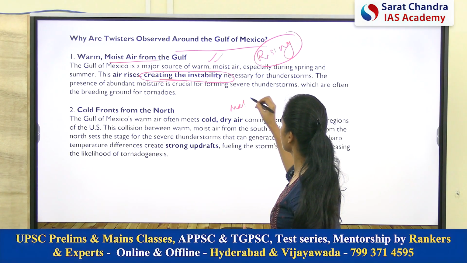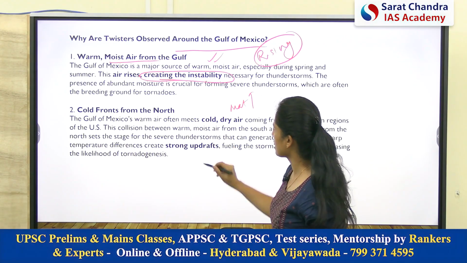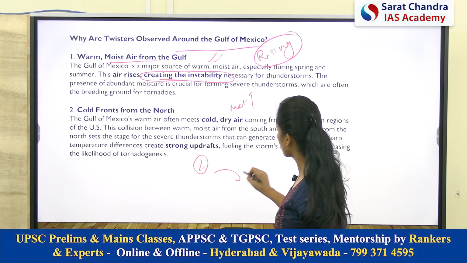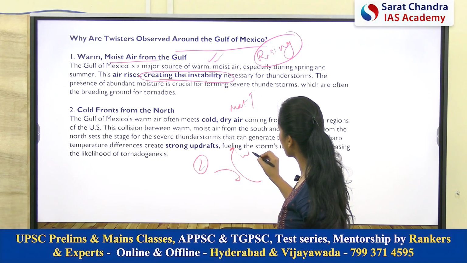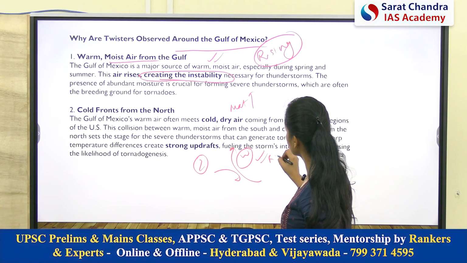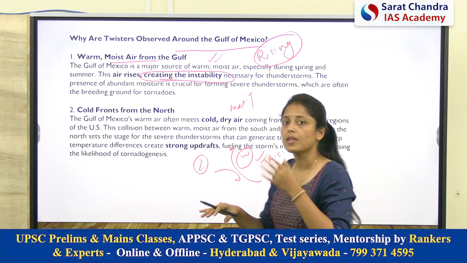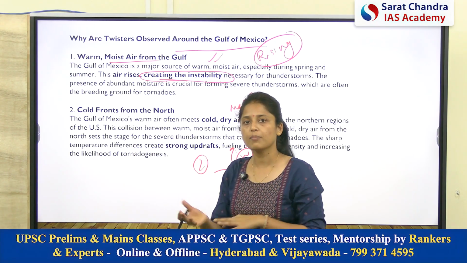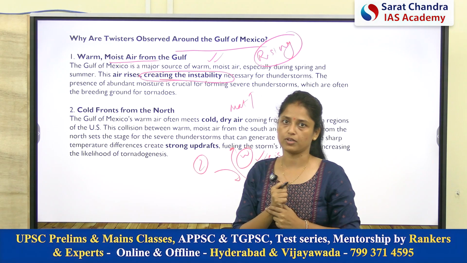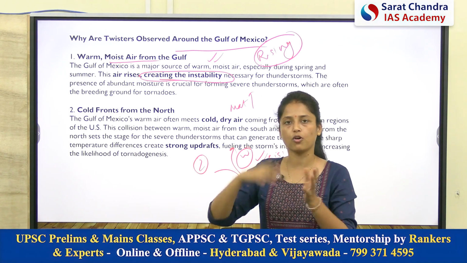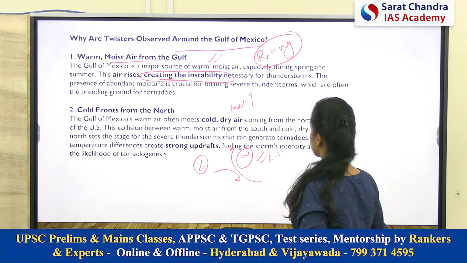Air gets heated up, it will rise. Second can be the presence of fronts. The cold air will push the warm air up, so because of this also air rises. So eventually all these phenomena occur only because of instability in the atmosphere. So basically air has to rise for these geographical phenomena.